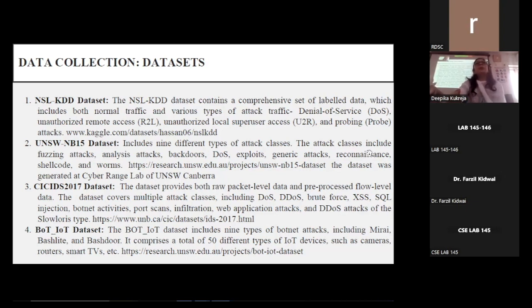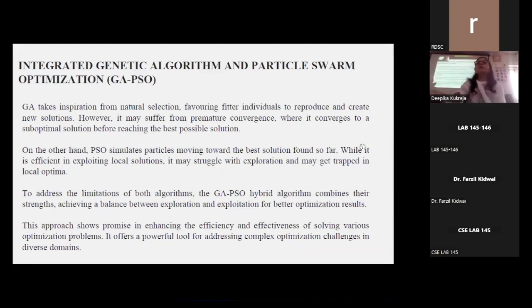Now coming to the main research work, which focuses on using 3 different meta-heuristic methods that I have modified and use the combination of a few nature-inspired algorithms. I have integrated 2 approaches, which are genetic algorithm and particle swarm optimization. Genetic algorithm and particle swarm optimization are 2 iterative optimization algorithms, which are used to solve complex problems. In each iteration, these algorithms evaluate a population of candidate solutions and select the best ones to generate new solutions.